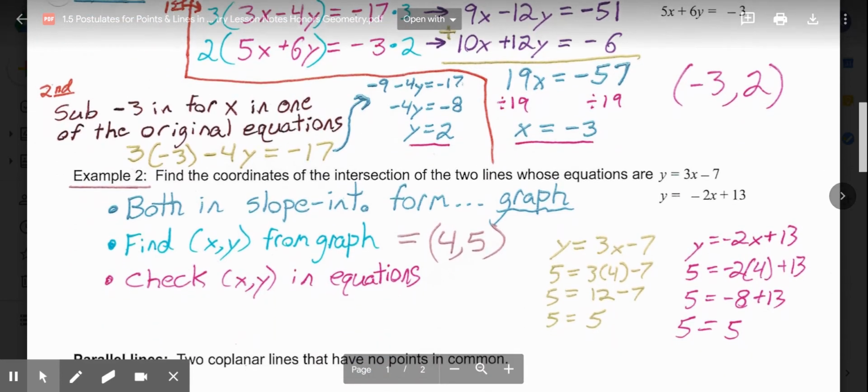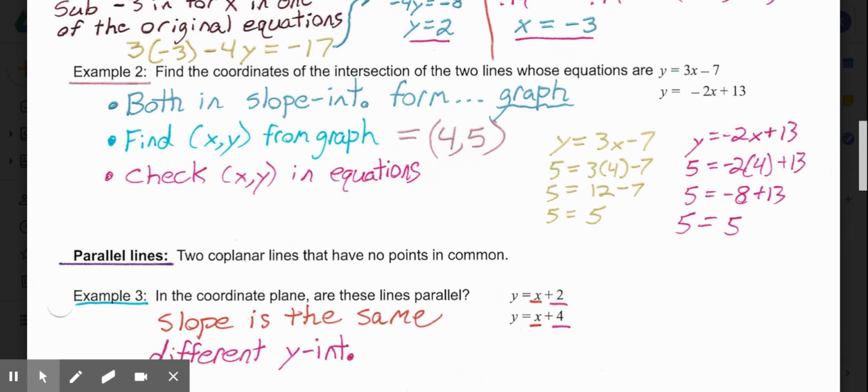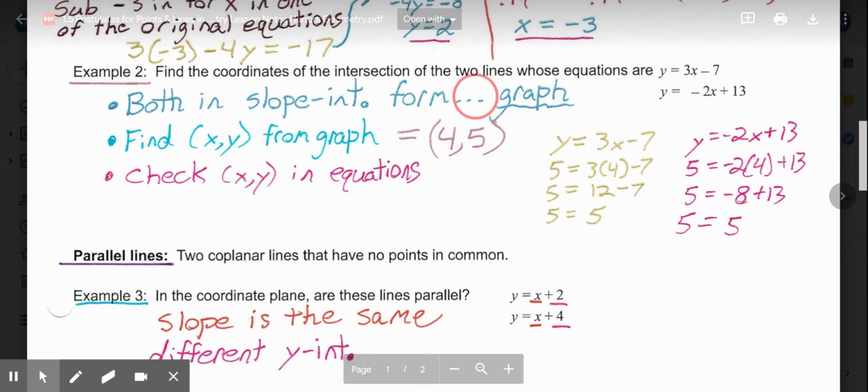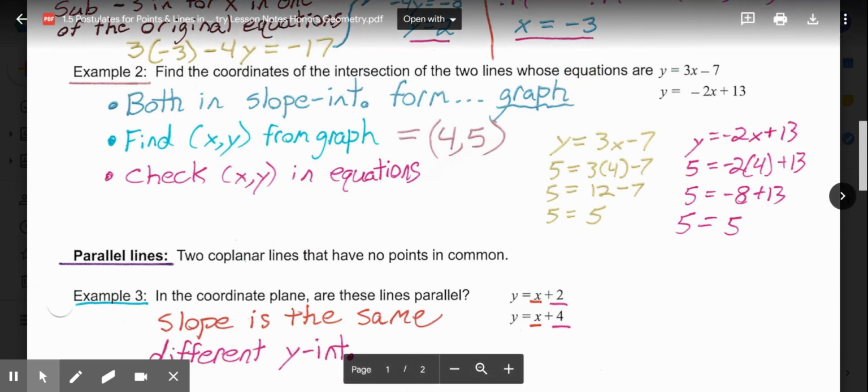Now, example 2 shows another way that we can solve this if they're given to us in slope-intercept form. So in this case, they say find the coordinates of the intersection of two lines whose equations are y equals 3x minus 7 and y equals a negative 2x plus 13. So because they're both in slope-intercept form, that tells me I want to graph them. And from graphing both lines, we can find the intersection.